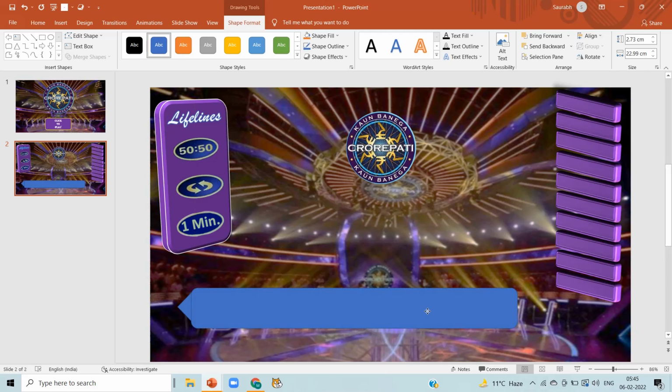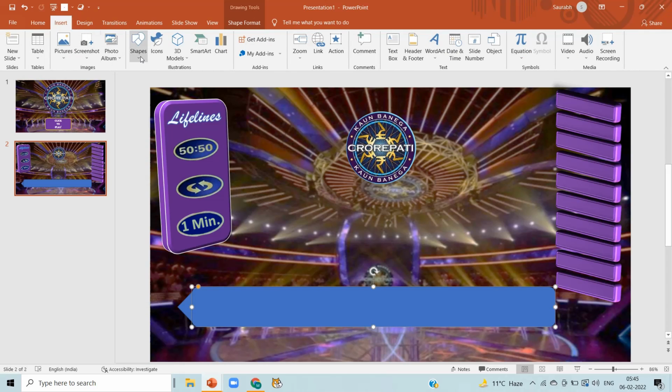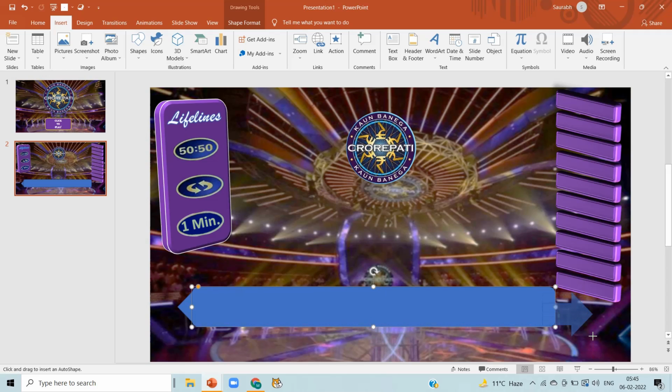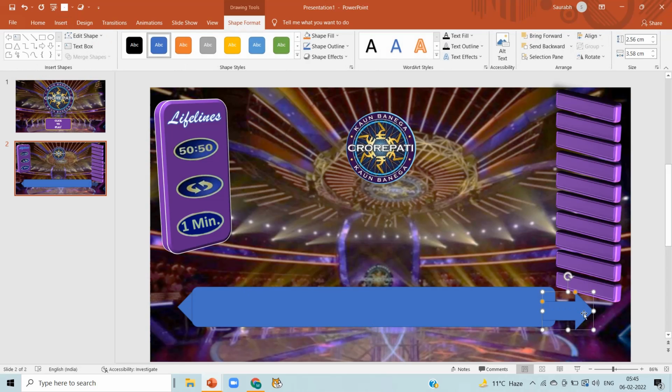We want a proper look as questions in KBC shown on our screen. So after arranging both of them, click on insert, shape and select right side facing arrow. Arrange it in the similar manner.